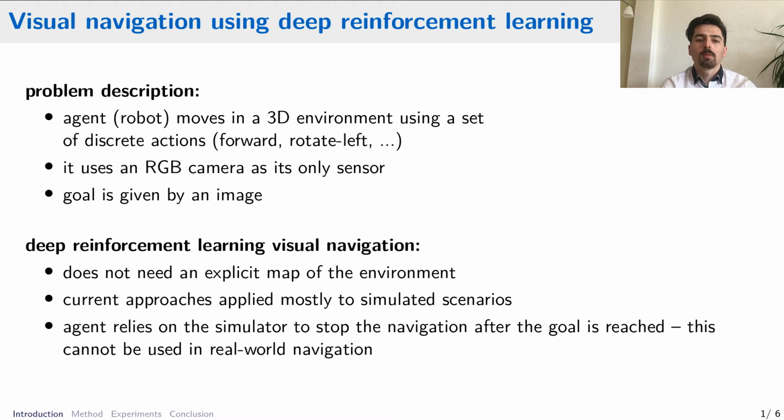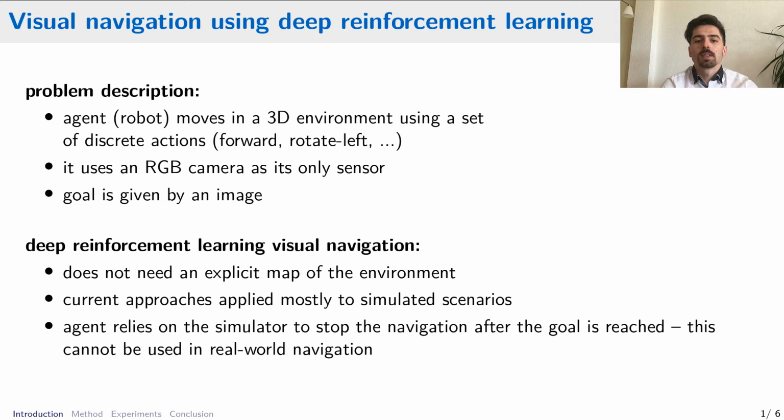Perhaps the biggest problem with current approaches is that they rely on the simulator to stop the agent after it reaches the target. Unfortunately, in the real world, there is no simulator that would stop the navigation after the agent reaches the goal, and the agent would continue exploring the environment. Even a random policy would at the end reach the goal with the probability of 1.